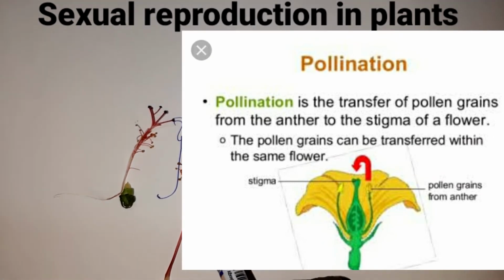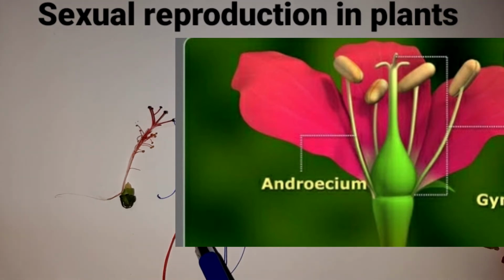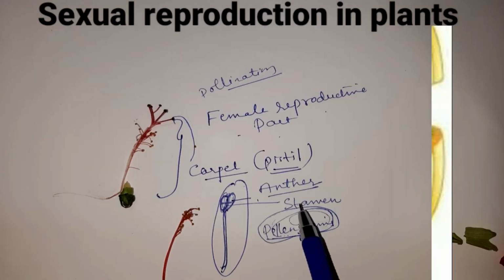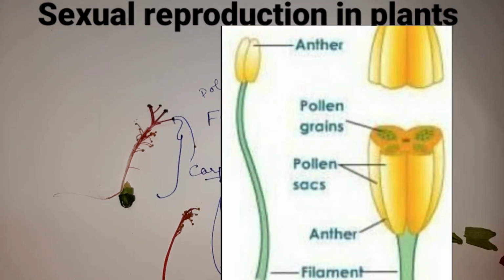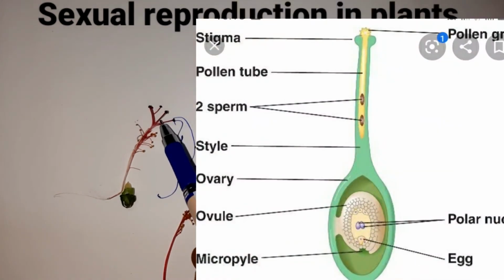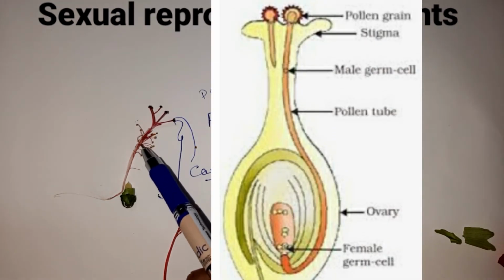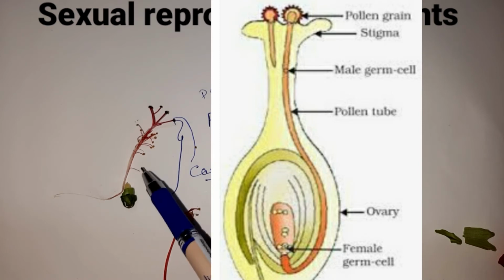Pollination. You understood, children? The male part of a flower we call the androecium, that is the anther and filament. When you take the cross section of the stamen, you find the pollen sac, and the pollen sac has pollen grains. And when these pollen grains fall on the stigma, the female part of the flower, the pollen grains make a passage through the stigma down through the style, form a pollen tube and reach the ovary.